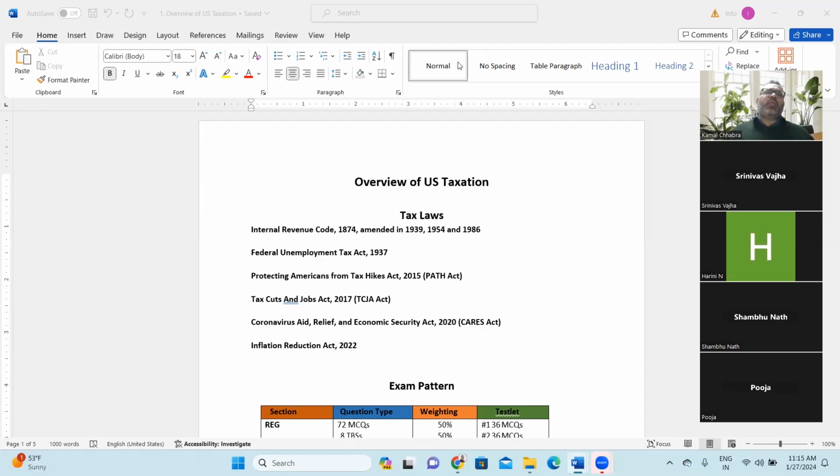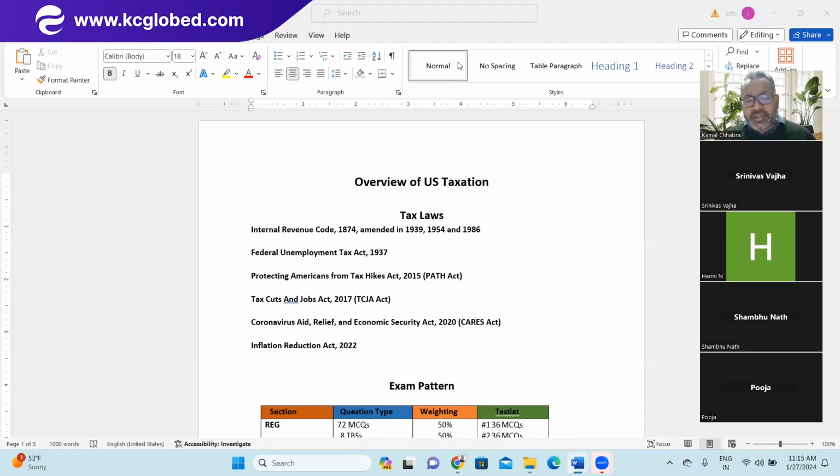In the US also there is a parliament, and there is a Congress. Congress is not similar to what we have as Congress here in India. In the same way we have the Rajya Sabha, in the US it is called the Congress or Senate, right? We'll be discussing slowly and gradually how the laws are made in the United States of America and what things need to be considered when they are making certain laws.